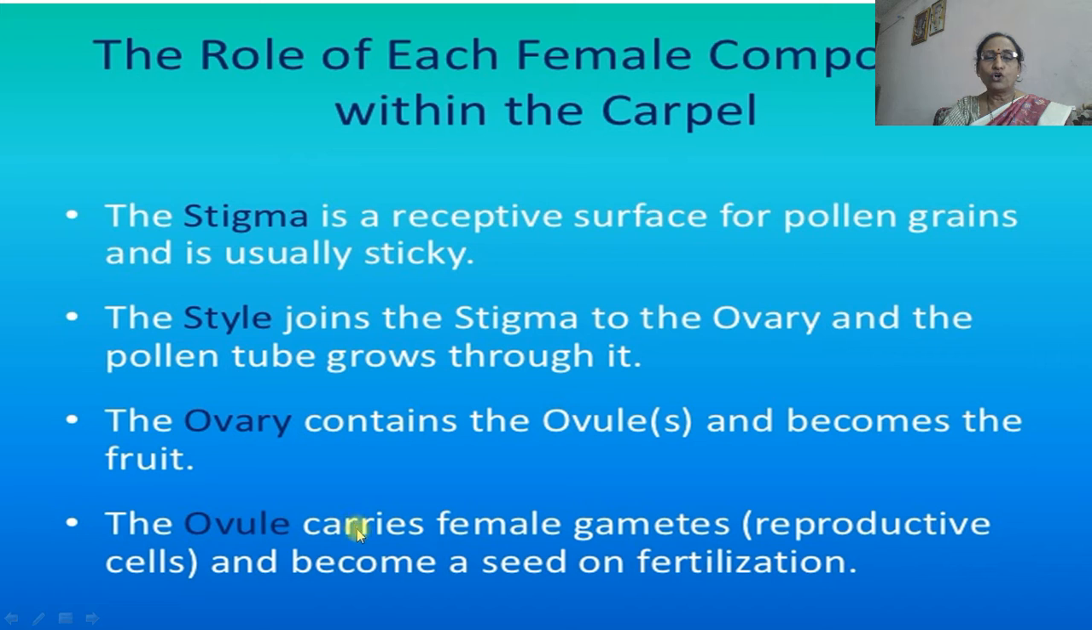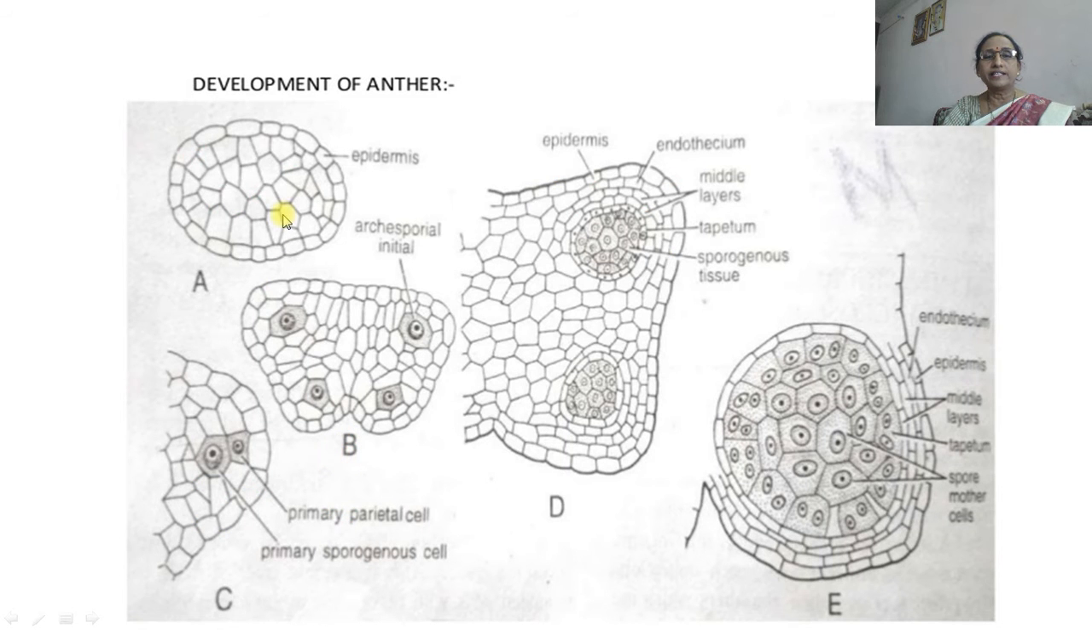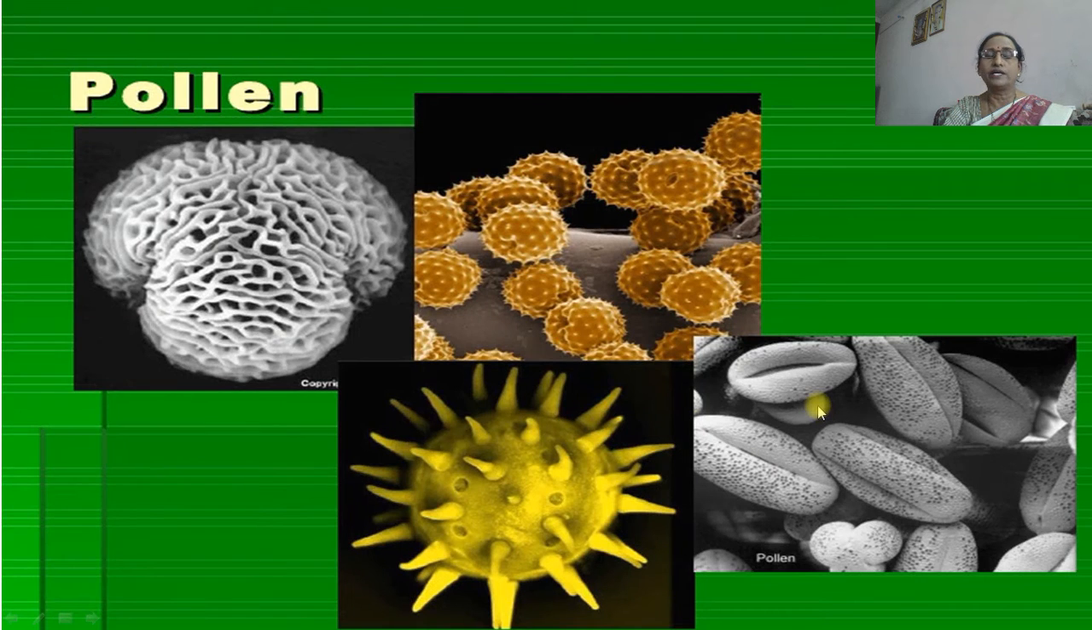The last one, the ovule, carries the female gamete, that is the reproductive cell, and becomes a seed on fertilization. So the mature anther is made up of the wall and the pollen chamber. Here are the walls of the pollen anther lobe, and inside that there is the pollen chamber, that is the microspore mother cell. Later on it develops into microspores or pollen grains.